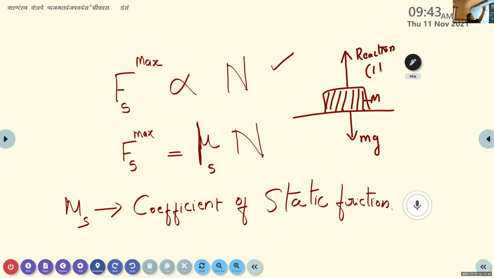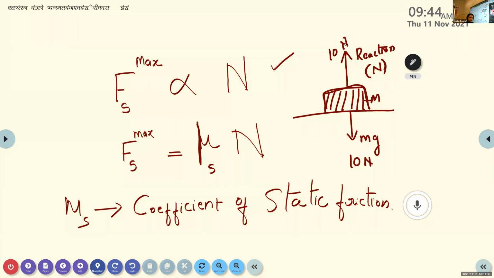It is represented by the letter N. If and only if this reaction force N and mg are equal and opposite, the object remains in a state of rest. If mg is 10 Newton, then the normal force is also 10 Newton. Then only can we say that this object is at rest. Otherwise, it shows a tendency to move.